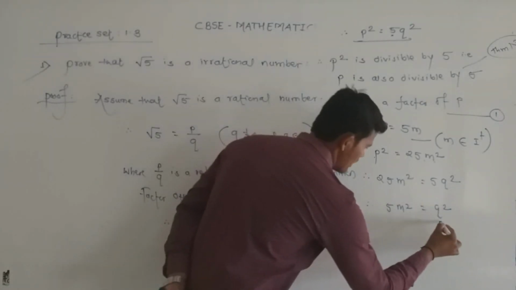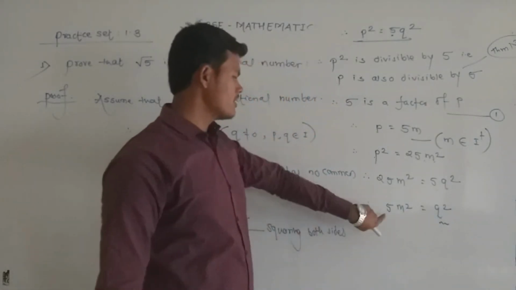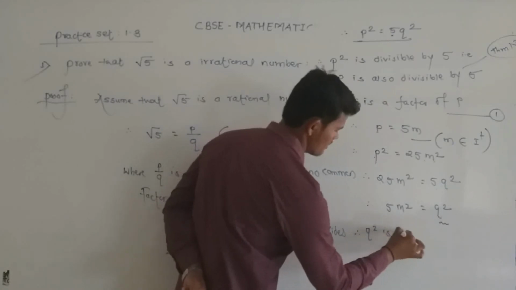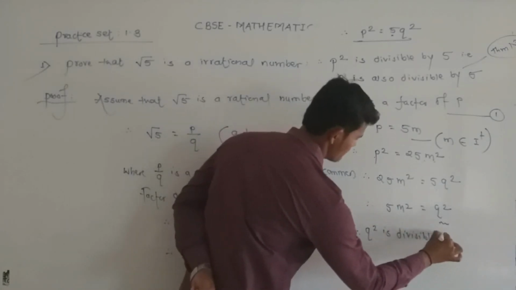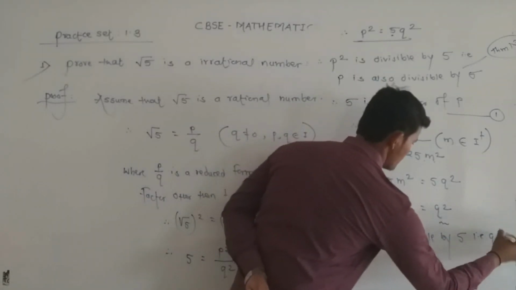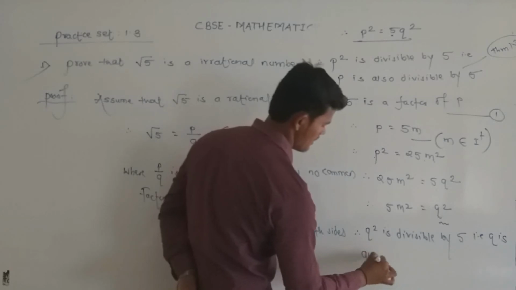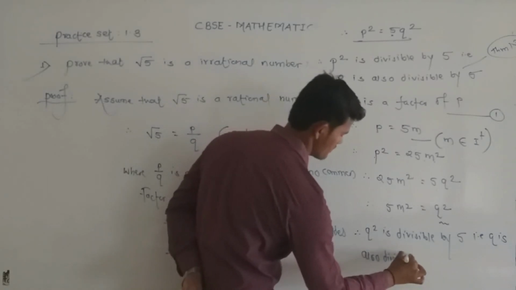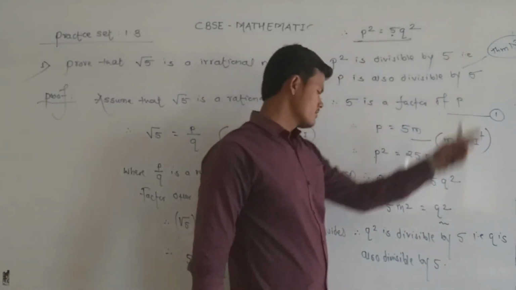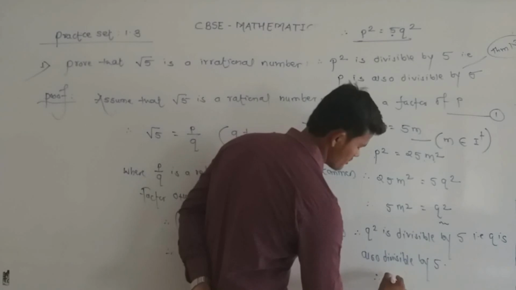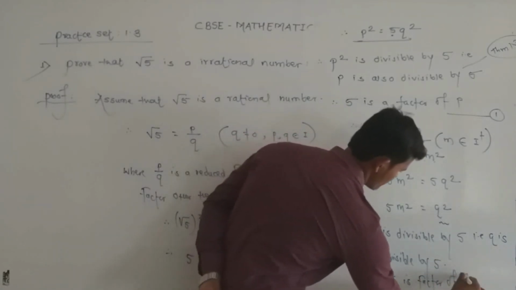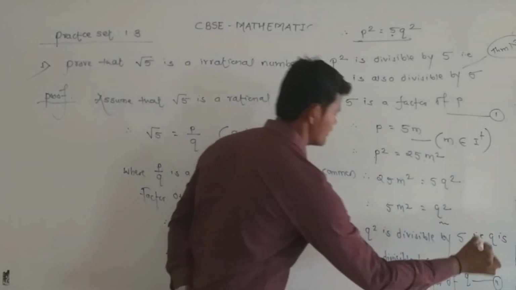Here also the value of q square is a multiple of 5. Therefore q square is divisible by 5. That means q is also divisible by 5 by using theorem 1.3. So here also 5 is a factor of q. This is our second statement.